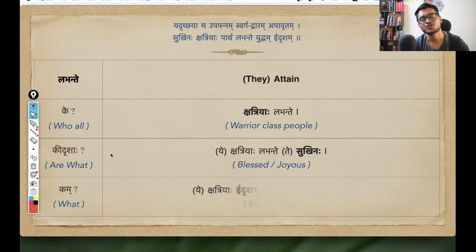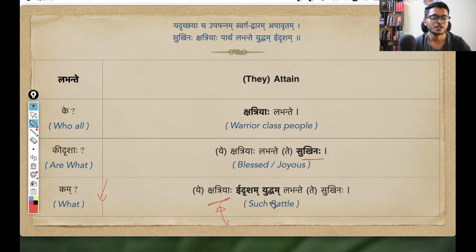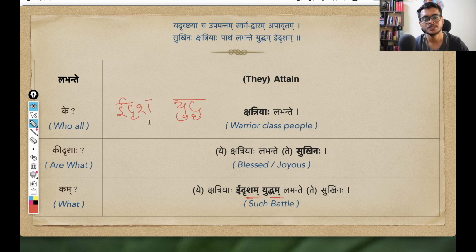So now the next question will be kam labhante, what do they attain? So the response is idrisham yuddham labhante. And idrisham yuddham means such a battle. Okay, so let us understand these padas. So we have idrisha and we have yuddha. Yuddha is our main naam pada. This is the noun. And yuddha, of course, means war, battle. In Sanskrit we also have sangrama, right?